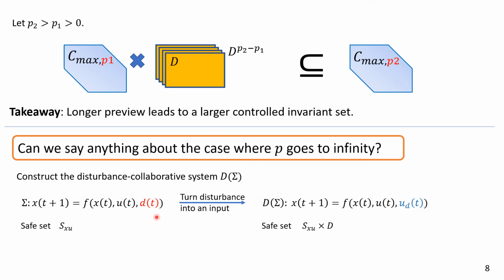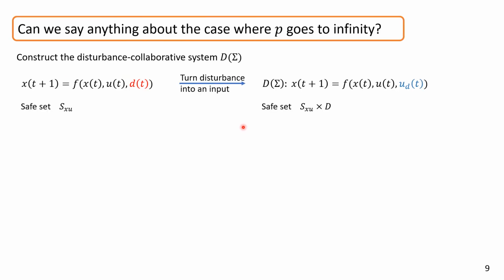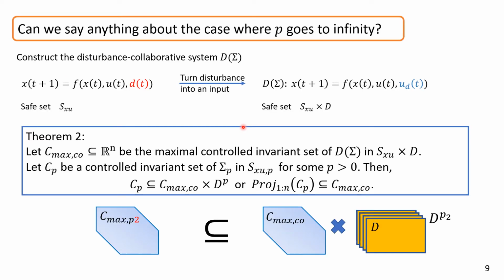We simply turn the disturbance term of the original system into a control input and construct the safe set as the Cartesian product of the original safe set with the disturbance set. Let's call the maximum control invariant set of the disturbance collaborative system the maximum collaborative control invariant set, C_max^CO. Let C_p be an arbitrary p-augmented control invariant set.